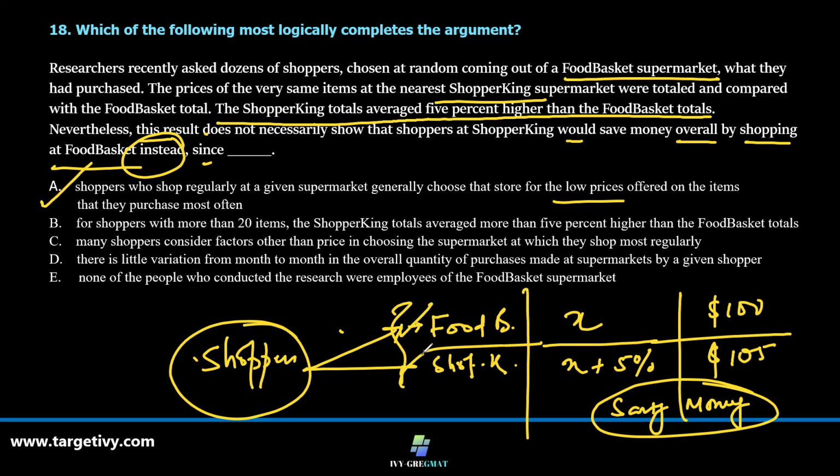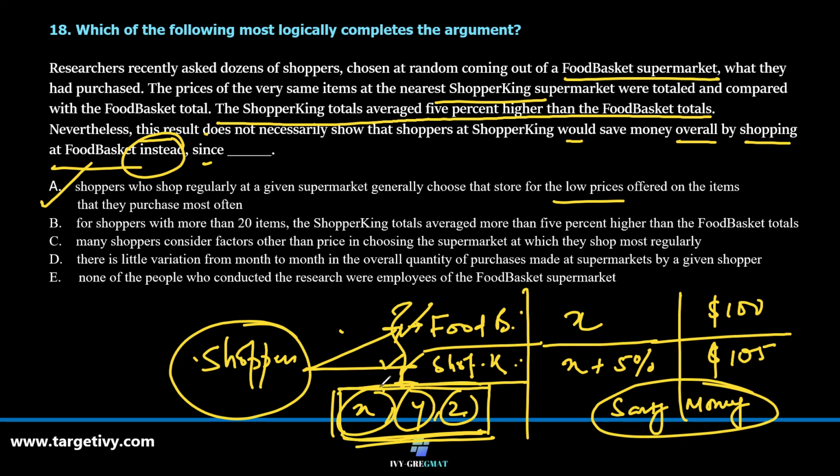So I go for this because I purchase X, Y, and Z. I compare these three items only, the price of, and I find this is for these, the shoppers found this as a better destination than Food Basket. Seems to be absolutely perfect. Then I will not gain here because for a given set of items which I often buy, I will look for places which offer the least price. So that's the argument here, and that rather says why people will not jump here. People will stick to this place.